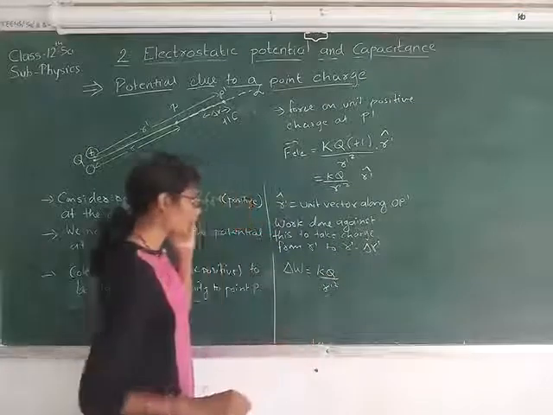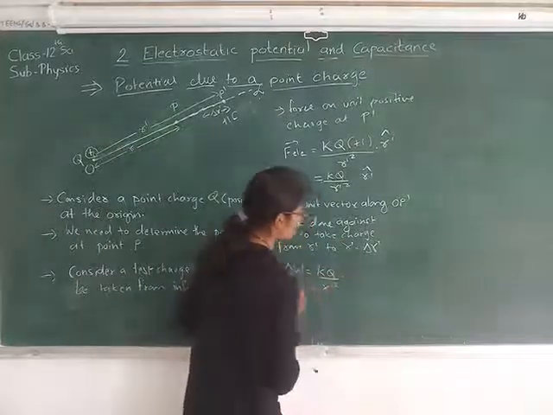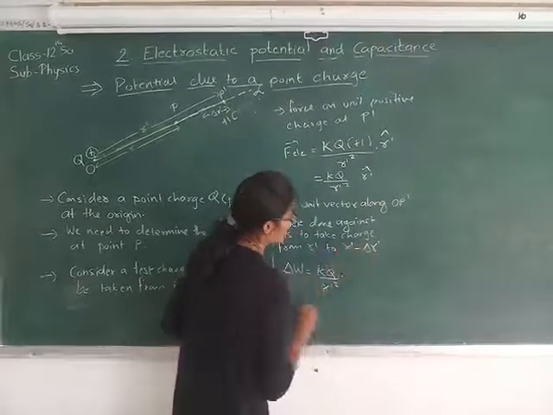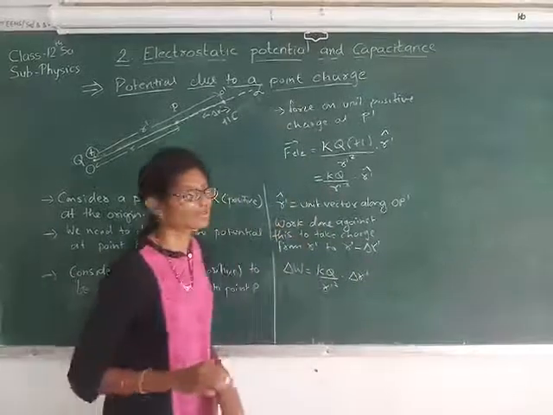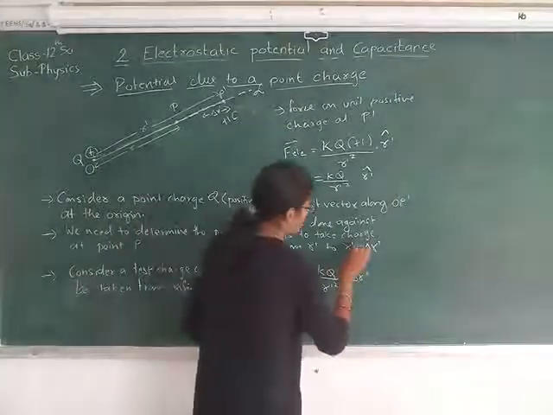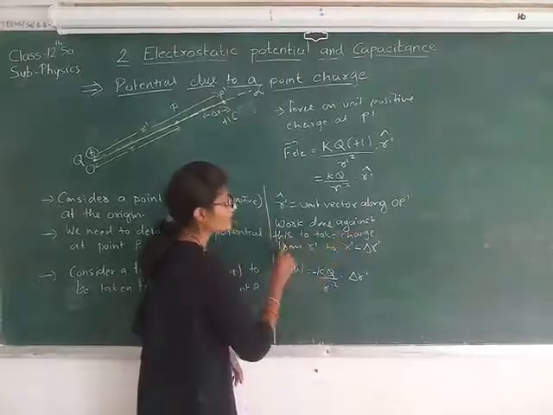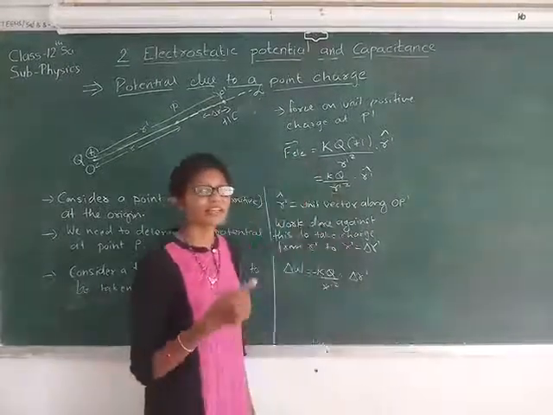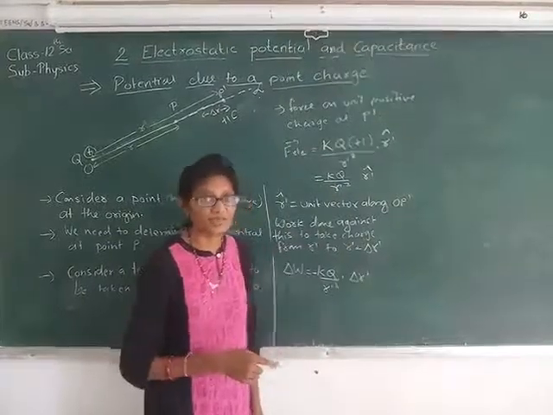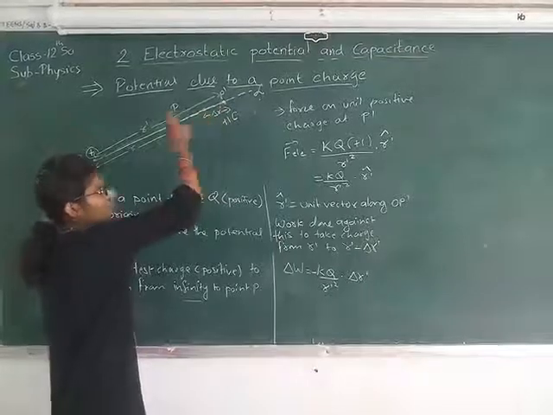Now the distance covered will be delta r dash. Here it will be minus. Why? Because it is done against the electric force. So here the work done is by the external force, because what we are doing is taking the charge from P dash to this intermediate point.